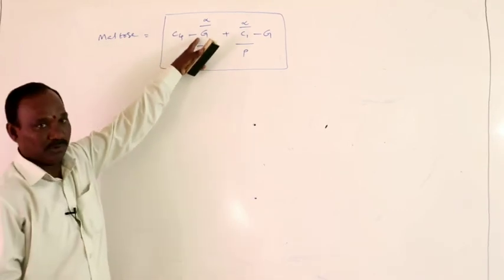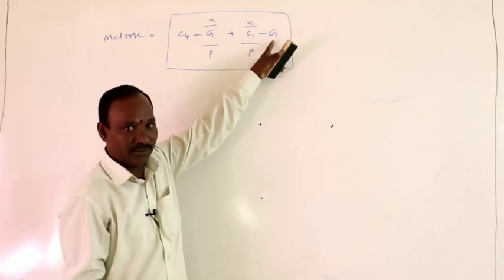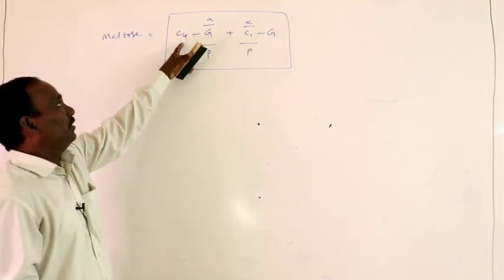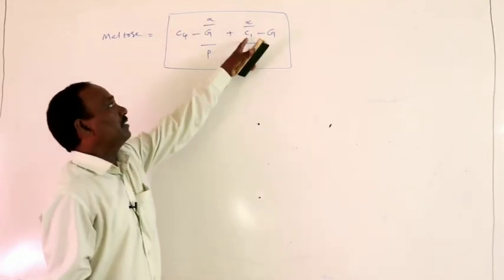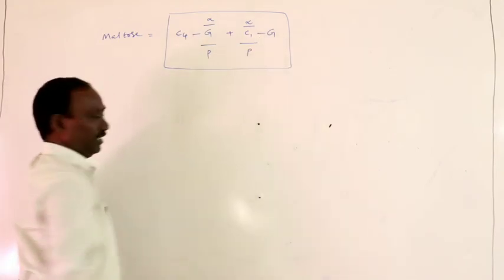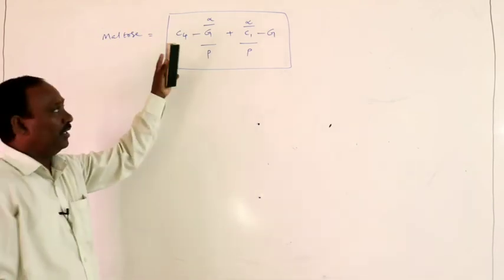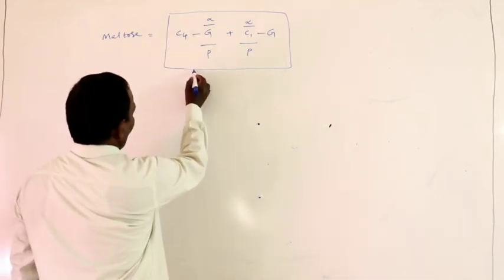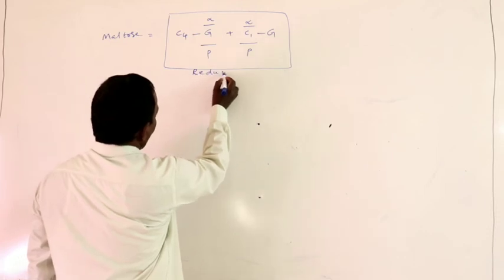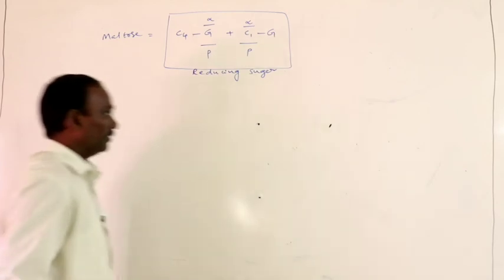The fourth carbon of the glucose unit combines with the first carbon of the second glucose unit, C4 carbon of alpha linkage and C1 carbon of alpha linkage, both existing in pyranose form. Okay, this is equal to maltose. Now it acts as a reducing sugar.